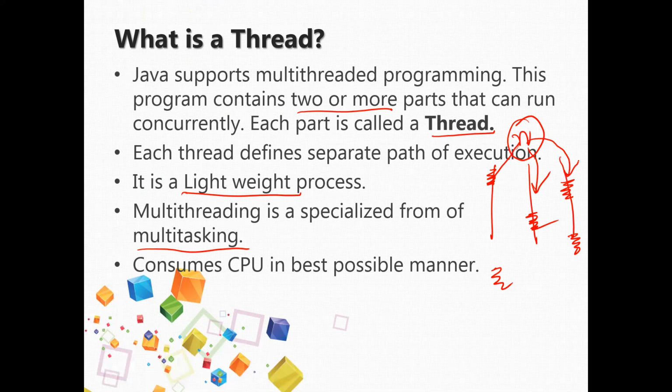You'll understand why. Suppose my CPU is executing this thread and this thread requires a printer, it is waiting for printer IO. If it is waiting for the printer, the CPU would have to stay idle. No, what it will do, it will switch to another. Okay, it will execute it for some time. After its job with the printer is over, it says that I am ready, please come and execute me.